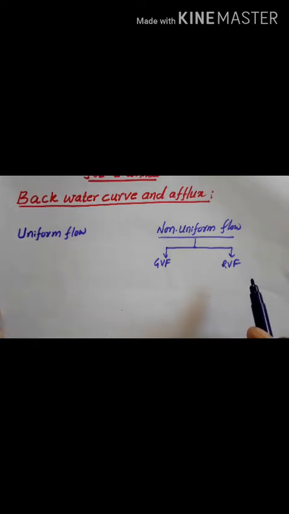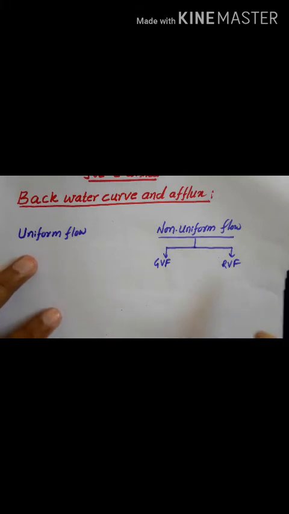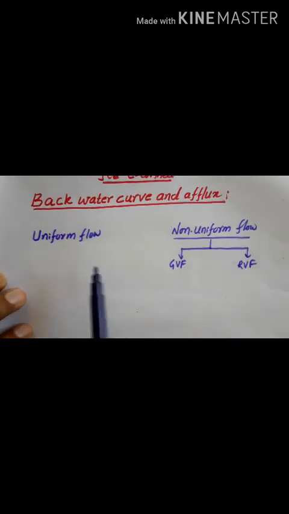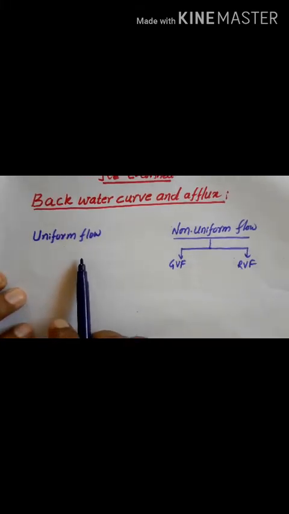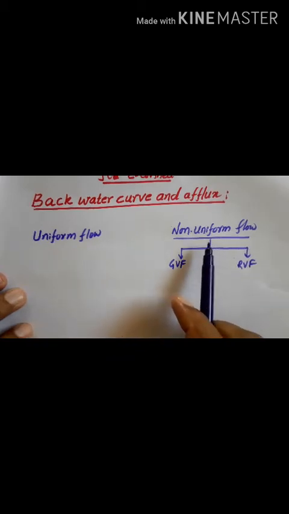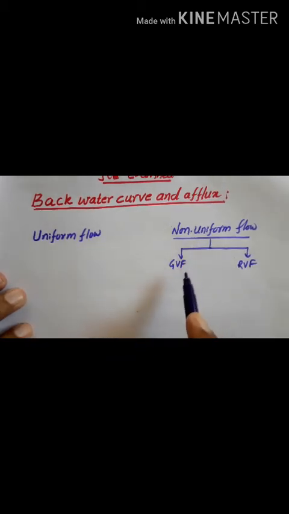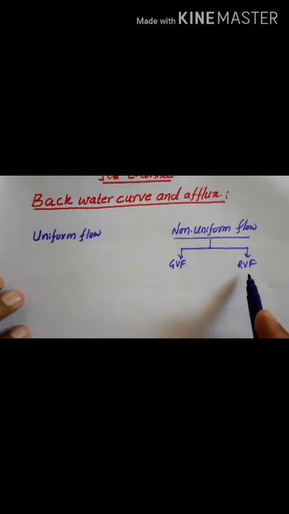So let us first understand what we mean by uniform flow and non-uniform flow. Non-uniform flow is divided into two types: gradually varied flow and rapidly varied flow. So what do you mean by uniform flow? If you take a channel bed,